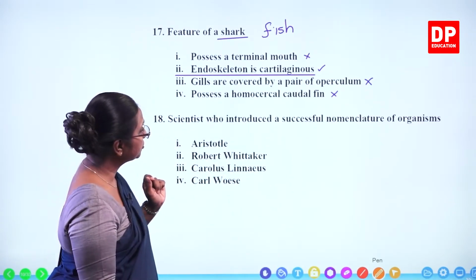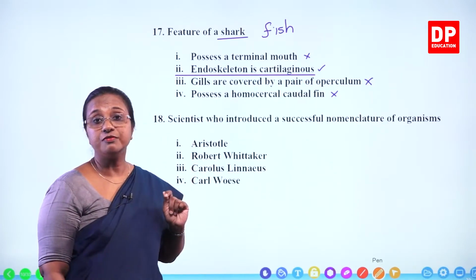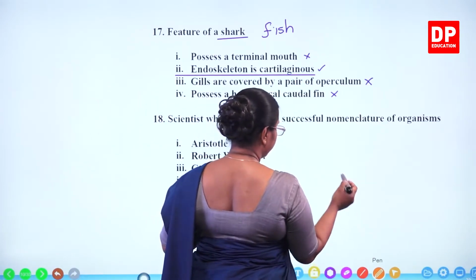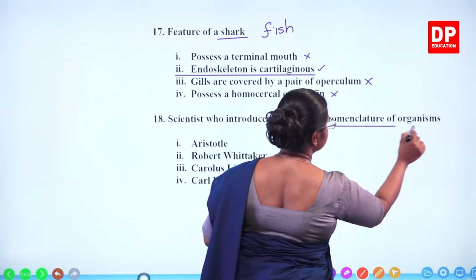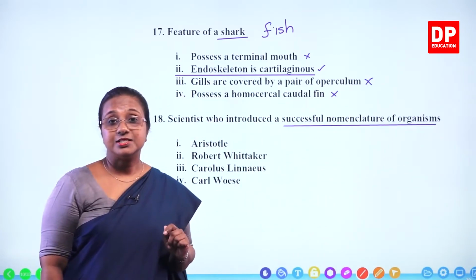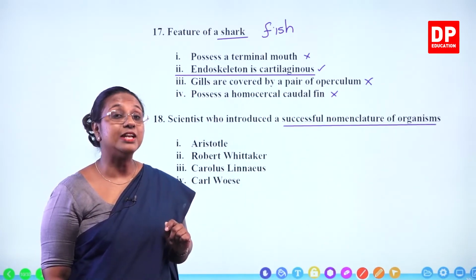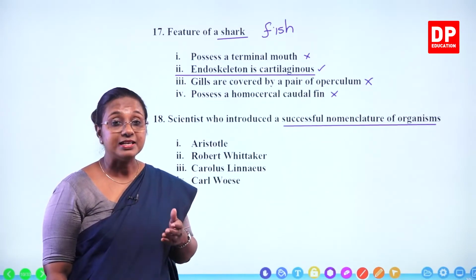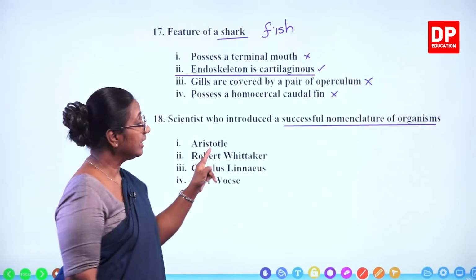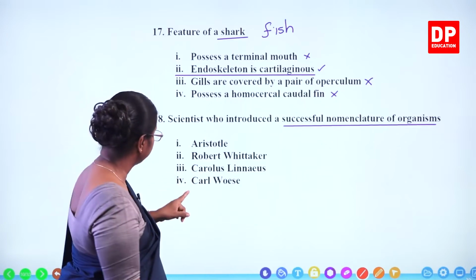Scientists who introduced a successful nomenclature of organisms. What is the successful nomenclature? Binomial nomenclature. And who is the scientist? Carolus Linnaeus. So we call him the father of nomenclature.